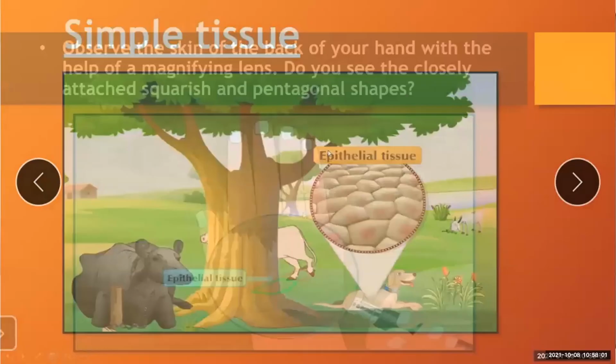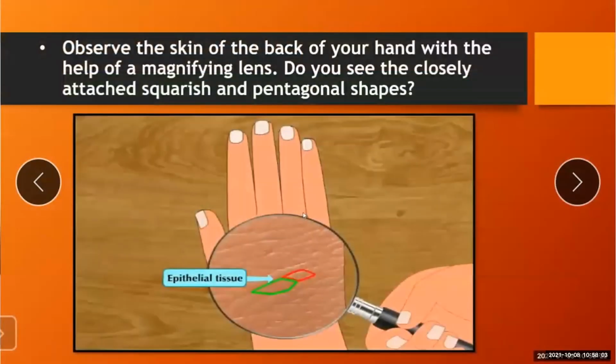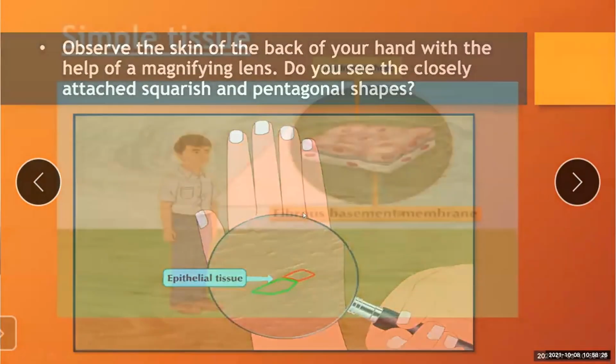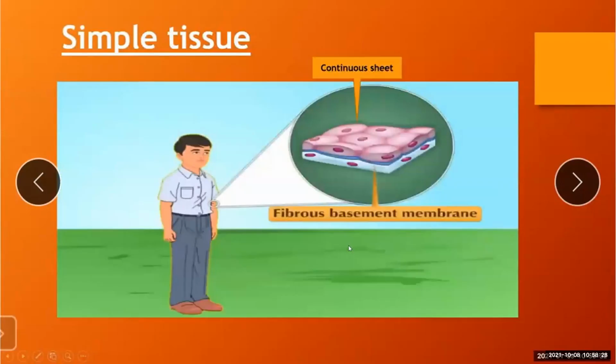Epithelial tissue is an example of simple tissue. When you see the back of your hand with the help of a magnifying lens, you observe closely attached squarish and pentagonal shapes. That is epithelial tissue. Now, what is epithelial tissue? It is a simple tissue.